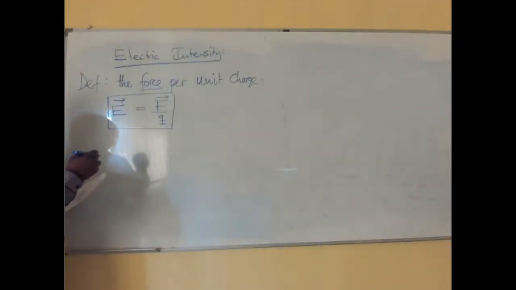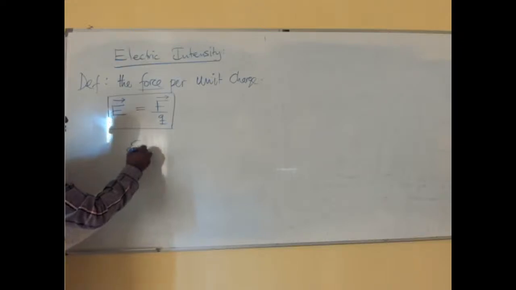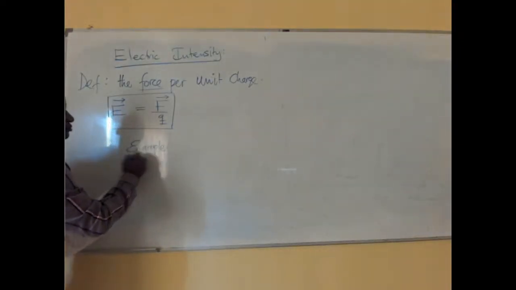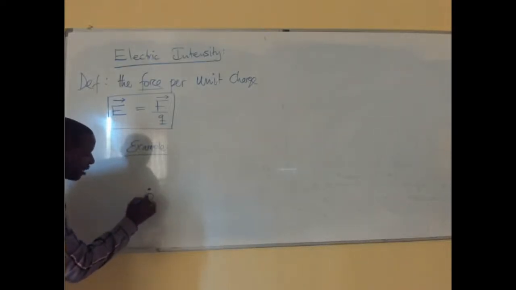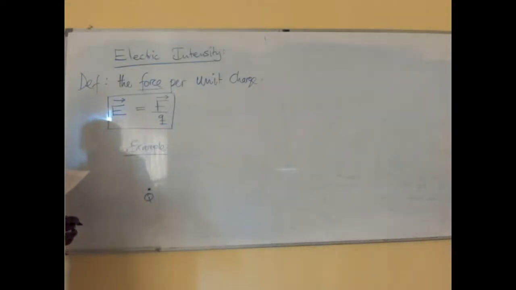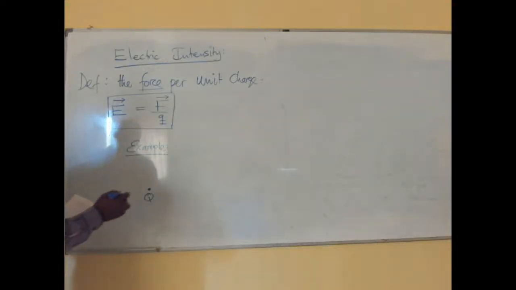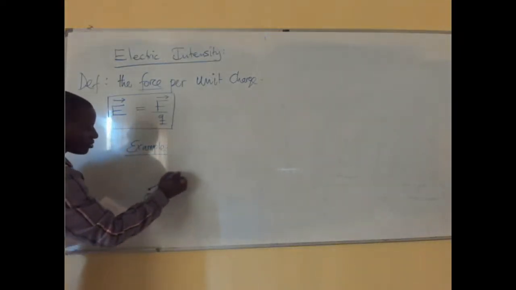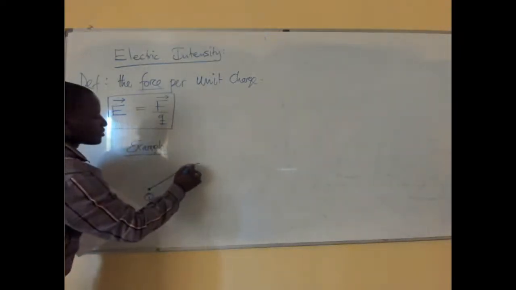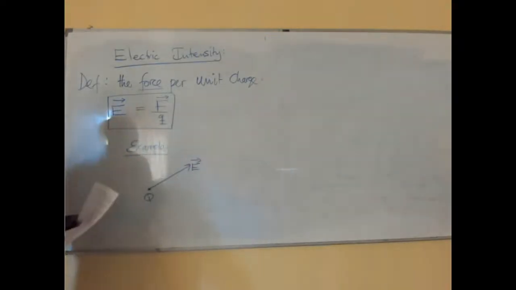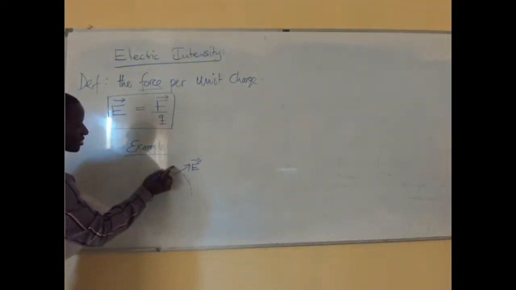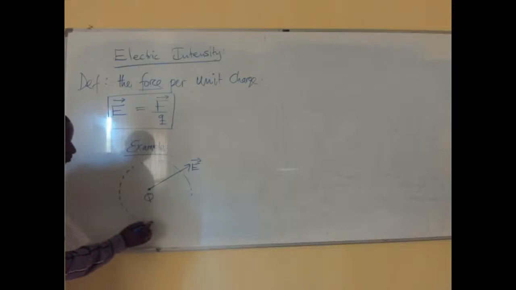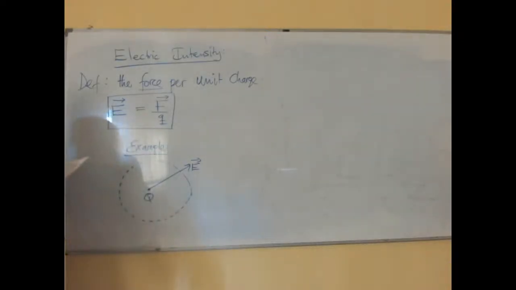So let's look at an example. If we have a charge here, which we are calling Q, then we want to measure the electric field in that direction. Now we want to measure the intensity around a certain point that we have picked at a certain radius.